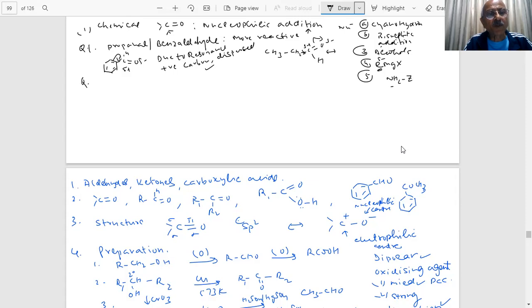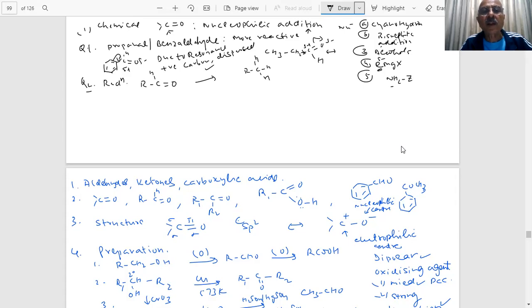Question number 2. You have seen nucleophilic addition. What else can happen? Reduction is a very important thing. If I do the reduction of the carbonyl group, there are two important reactions, and one of the two is always asked. You are reducing the carbonyl group to R. What is the result we are getting?